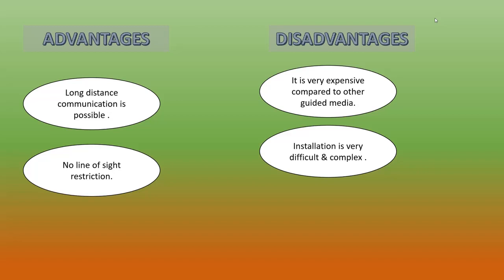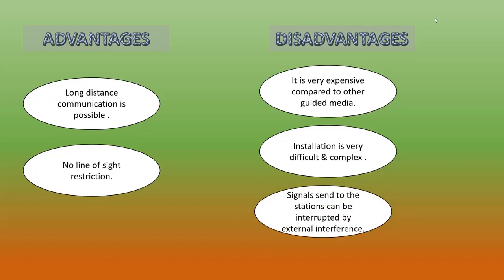From the earth station, the sender will send the signal, and in the satellite, the transponder will receive the signal, amplify it, and send it back to the receiver side antenna at the earth station. That is satellite link communication. So these are the 4 main types of unguided media.